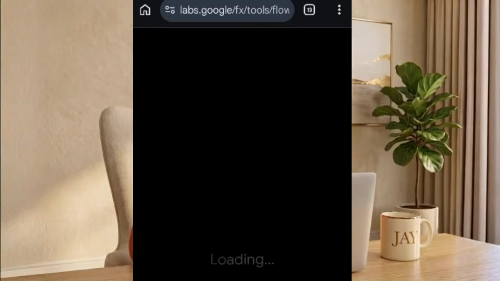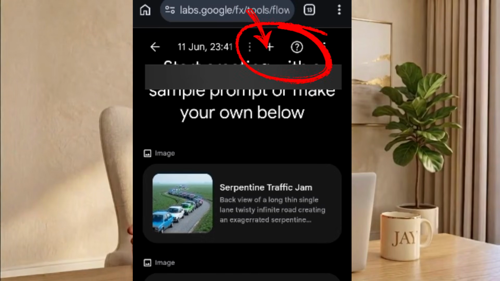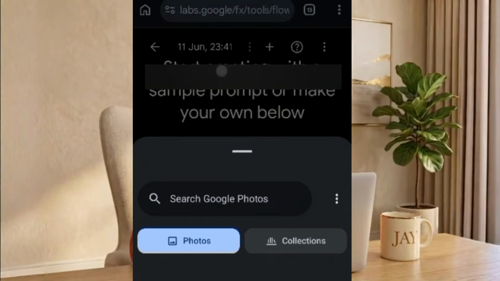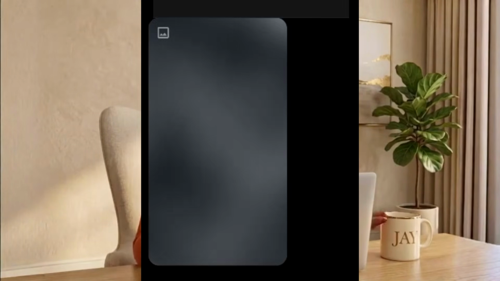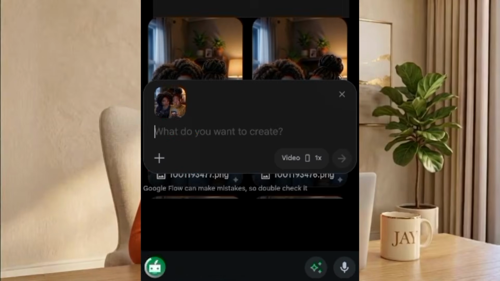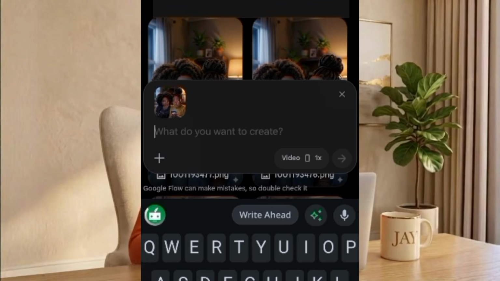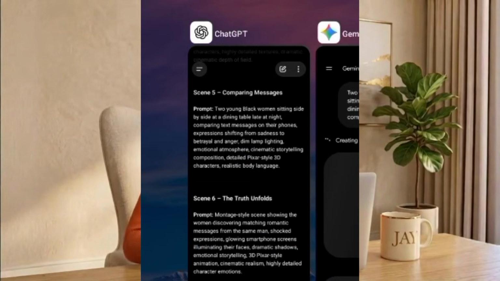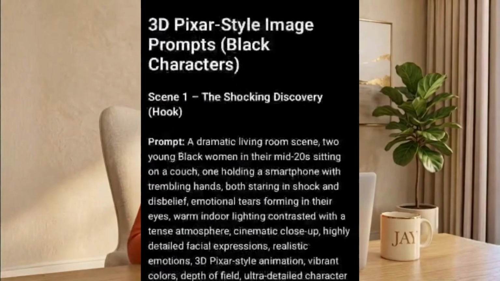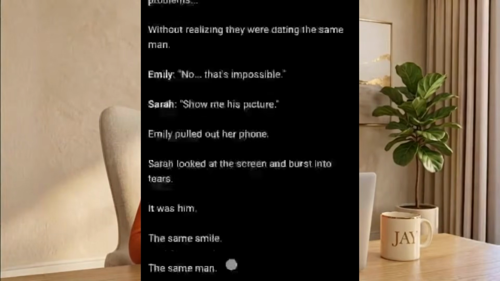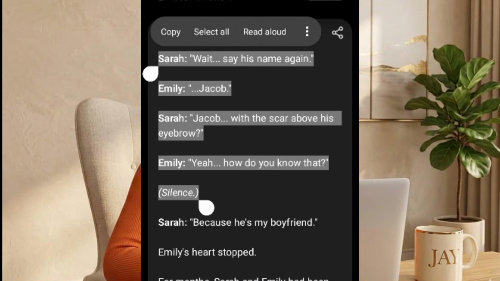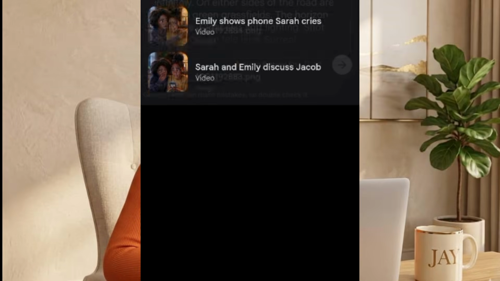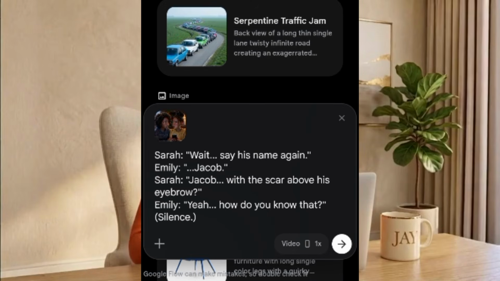Inside the project page, click the plus icon in the top right corner and select Upload Media. Import the images you generated, then click the plus icon again and upload your character image into the prompt box. Now, go back to ChatGPT, copy the first part of your dialogue, and paste it into Flow.